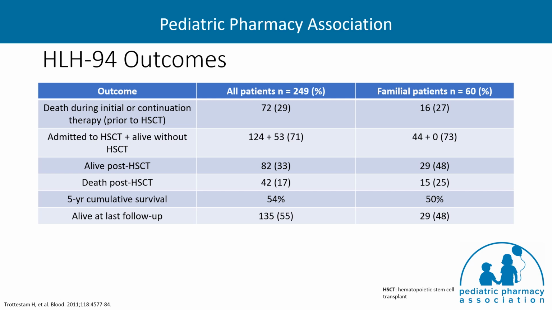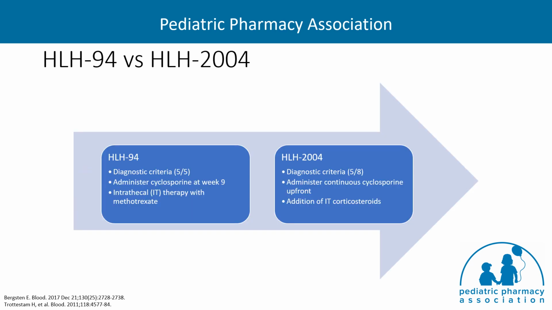The first international treatment protocol for HLH was organized by the Histiocyte Society in 1994. At 6.2 years median follow-up, an estimated 5-year survival was 54%, and therapy induced permanent remission or kept the patient alive until transplant in 71% of patients.